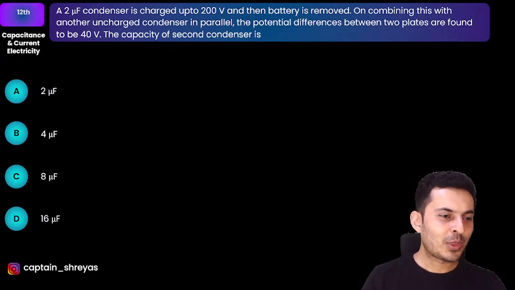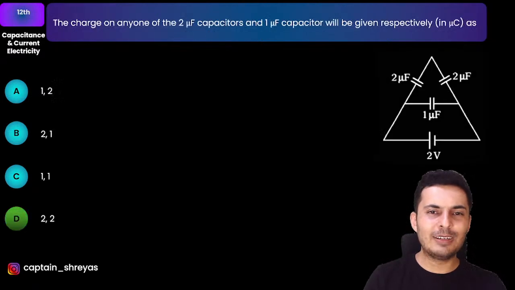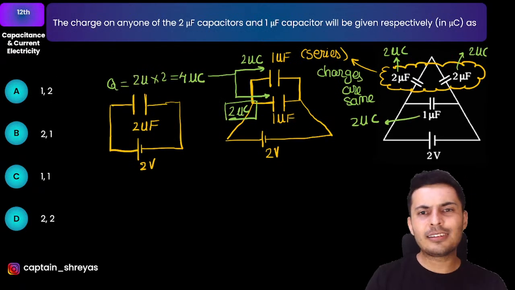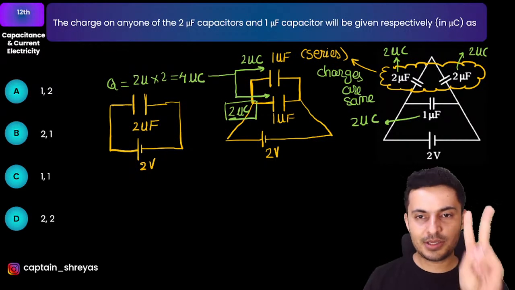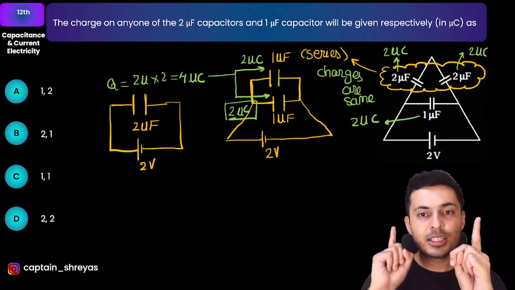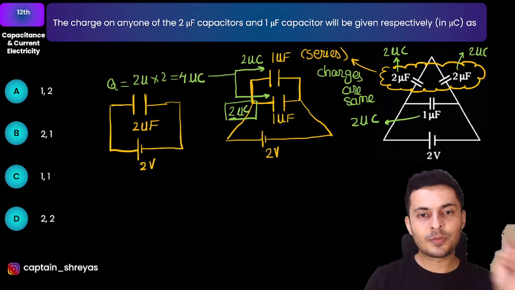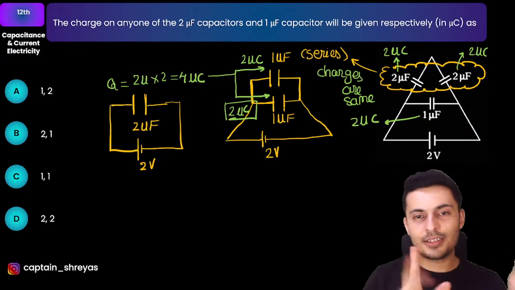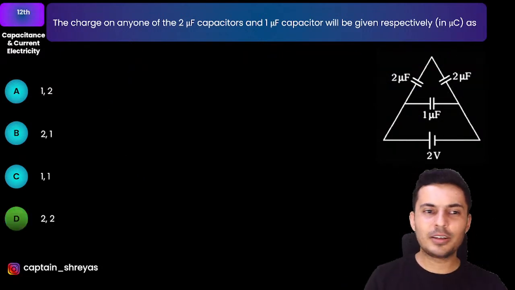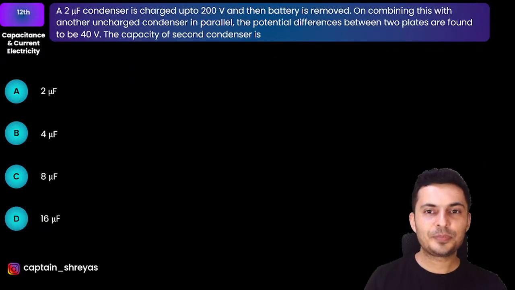Alright, Gauzer. You can use KVL also, but KVL will be lengthy. I feel series and parallel circuits should be solved using only 2 simple concepts. First, in series, charge is same, voltages get added. Second, in parallel, charges get added, voltage is same. That's all. If you know this, more than enough, apart from the basic formulas.